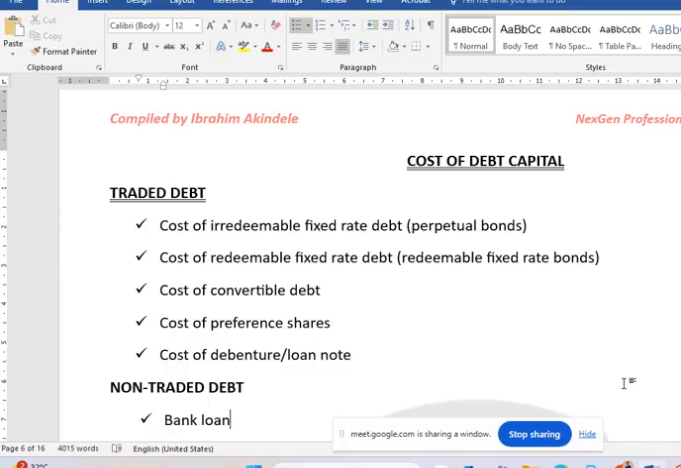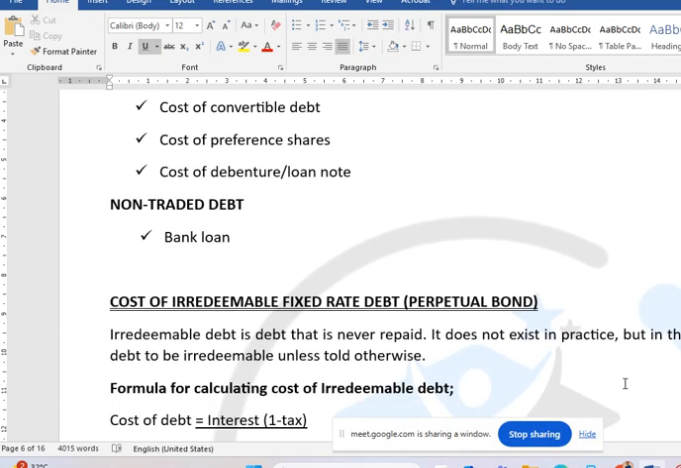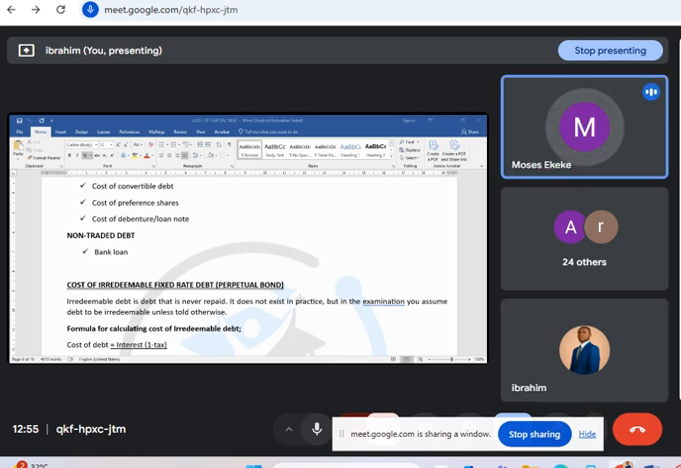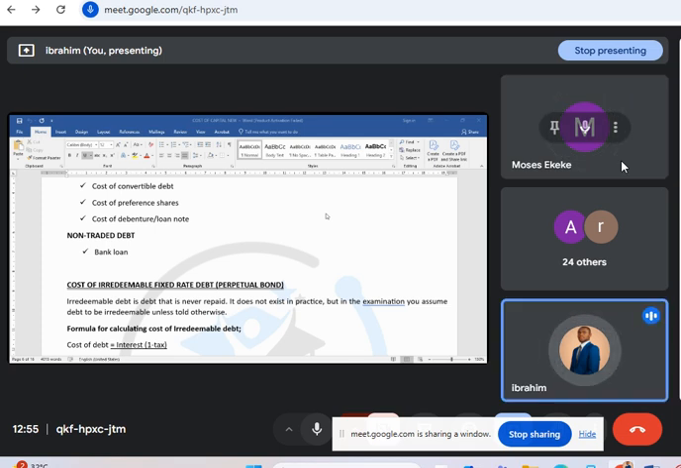Now, what is the cost of irredeemable debt under the cost of debt? Who can explain what is cost of irredeemable debt, class? Are we still on this call? Yes, we are with you. The cost of redeemable debt is the IRR, internal rate of return, according to you. Well done, Mr. Moses.